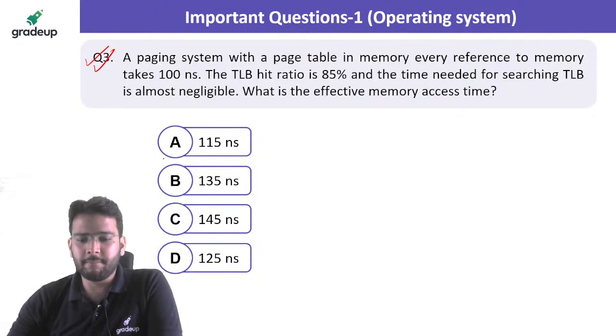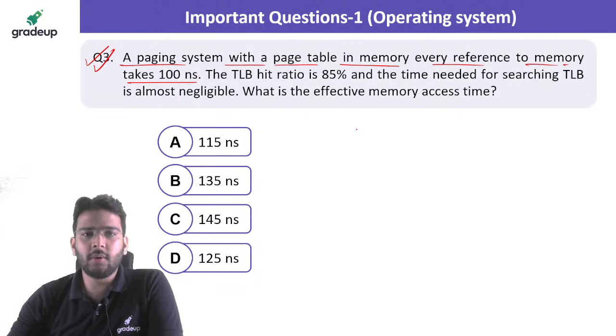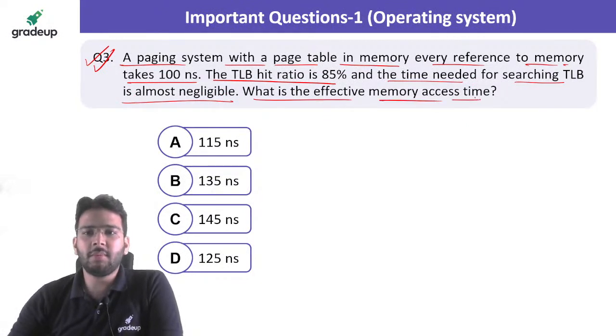Okay, so let's solve this question now. A paging system with a page table in memory, every reference to memory takes 100 nanosecond. So that means if we are referring any page reference which is present in the main memory, it is taking 100 nanosecond. The TLB hit ratio is given to us, that is 85%, and the time needed for searching TLB is almost negligible. That means we are going to consider it as 0. What is the effective memory access time?